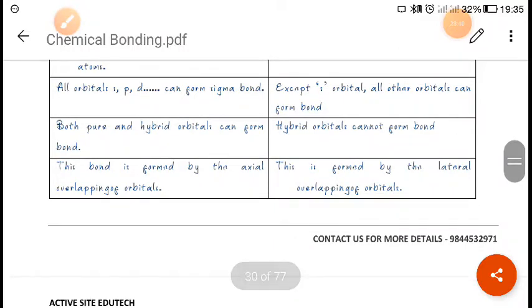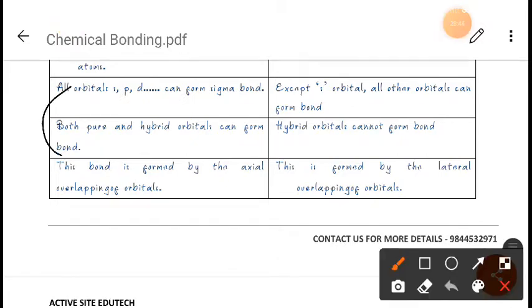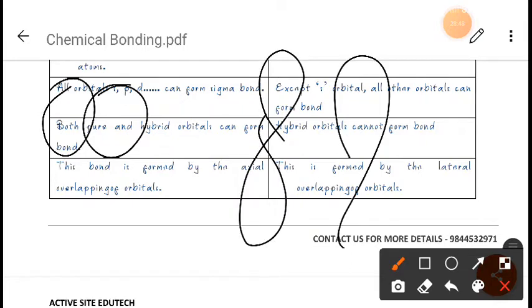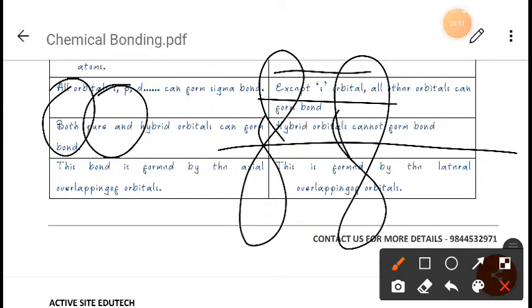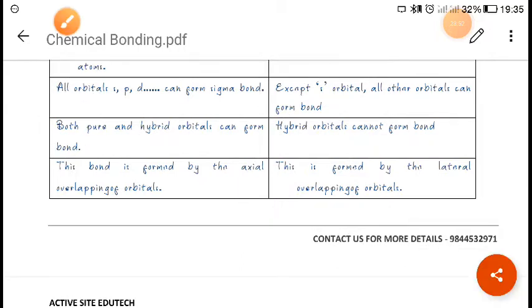Next, the sigma bond is formed by the axial overlapping of orbitals, as I have already told you, right? But the pi bond is formed by the lateral overlapping of orbitals. This is axial overlapping, and this is lateral overlapping, right? We can also define it like this: the sigma bond is formed by end to end overlapping of half filled atomic orbitals, whereas the pi bond is formed by the sidewise overlapping of half filled p orbitals only, okay.